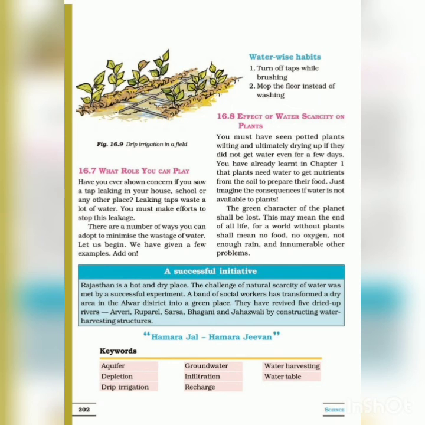Okay children, now changing the state of the water. There are three states: solid, liquid, gas. Solid is ice. Ice is the example of the solid state. Liquid, water is the example of liquid. Gas, vapor is the gaseous state.